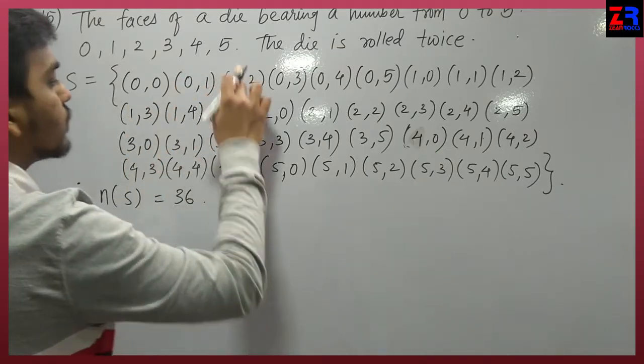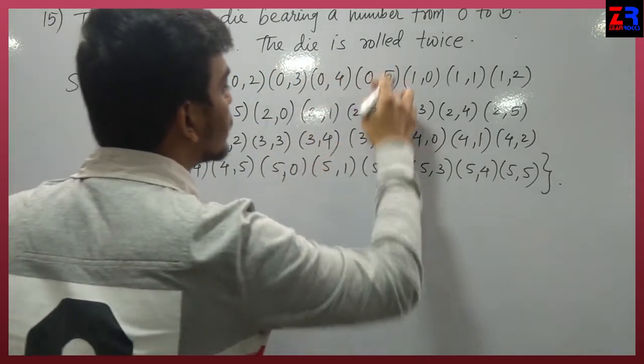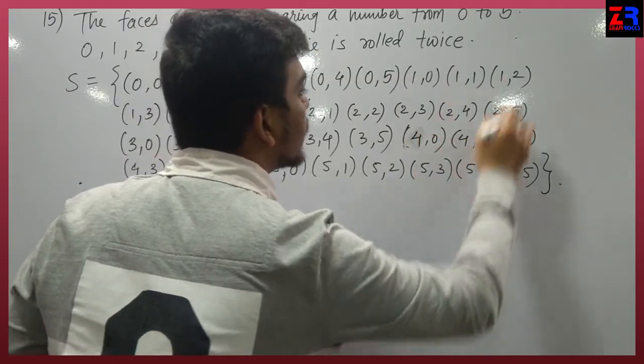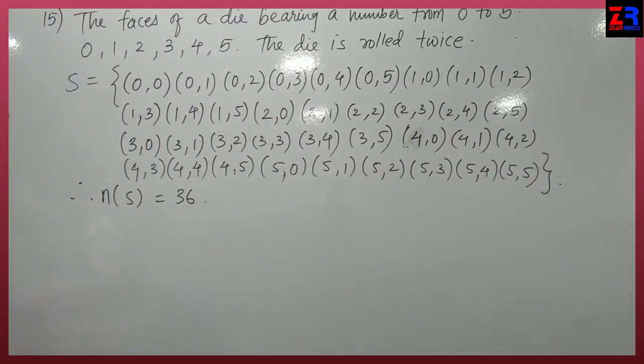2s are 4, 3s are 4, 4s are 4, 5s are 4, 6s are 4, 7s are 4, 8s are 4, 9s are 4, total 36.